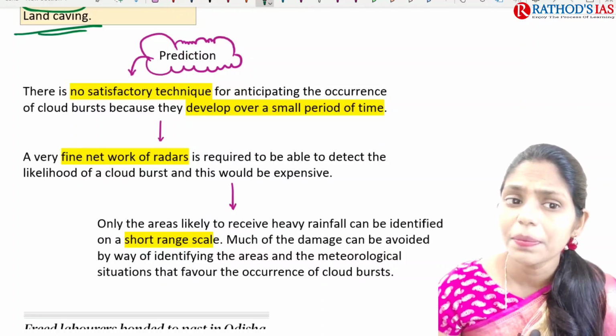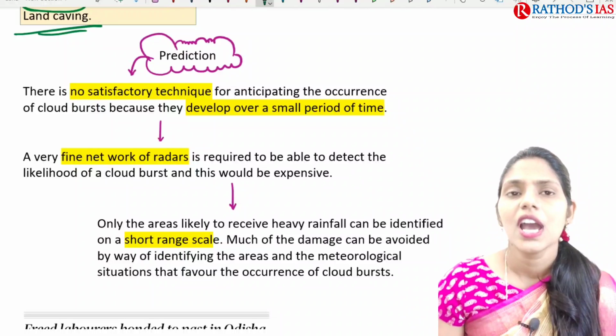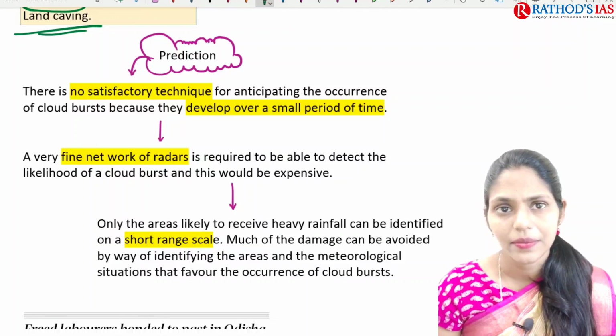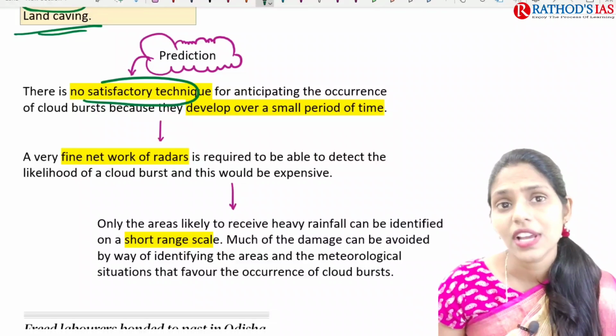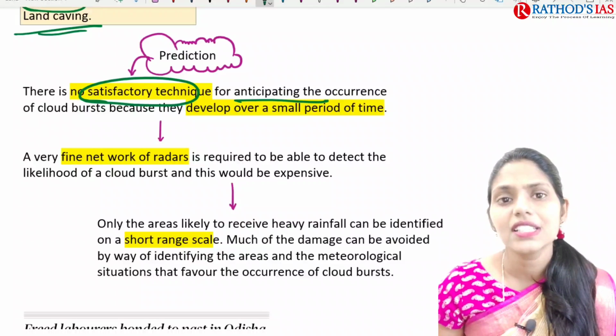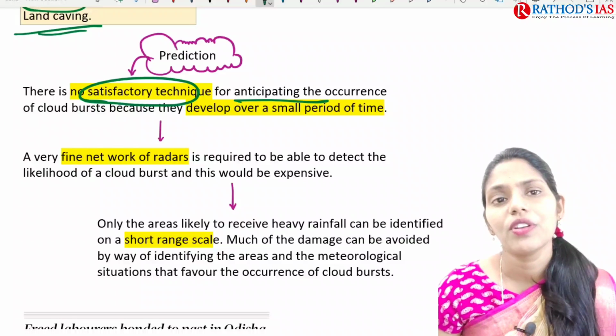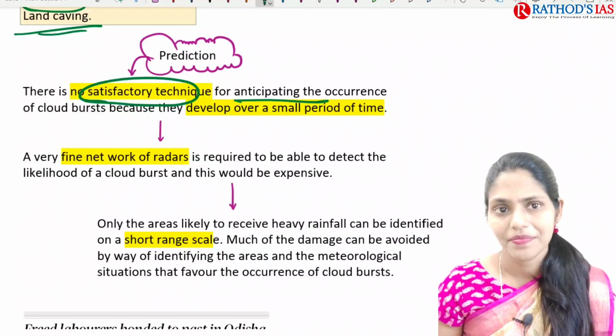If we're talking about the prediction of cloudbursts, as of now there is no satisfactory technique for anticipating the occurrence of a cloudburst, because they develop over a very short period of time.